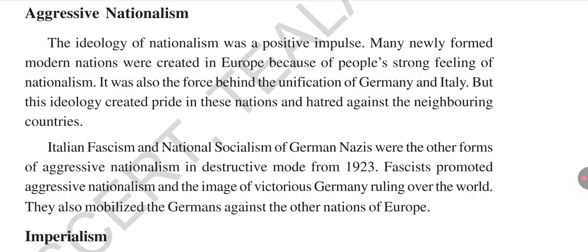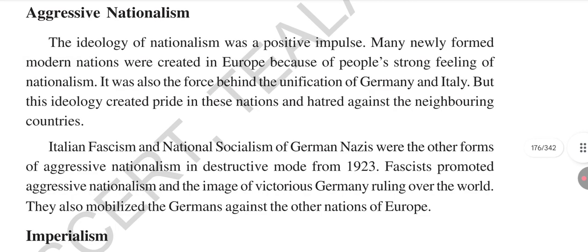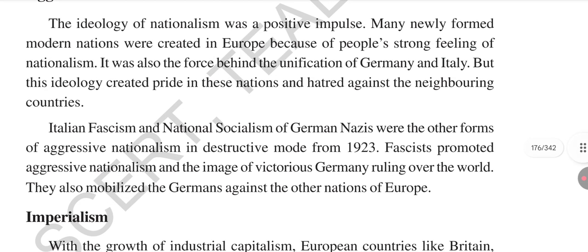So this nationalism was created by Italy and Germany. Fascism and Nazism are other forms of nationalism. Nationalism is a pride for every nation, but it became destructive from 1923. It was created by newly formed states, that is, Italy and Germany.